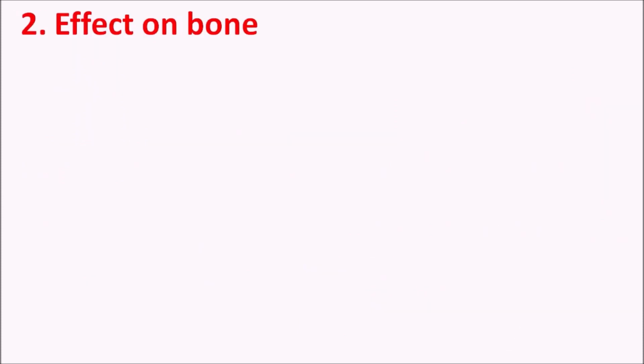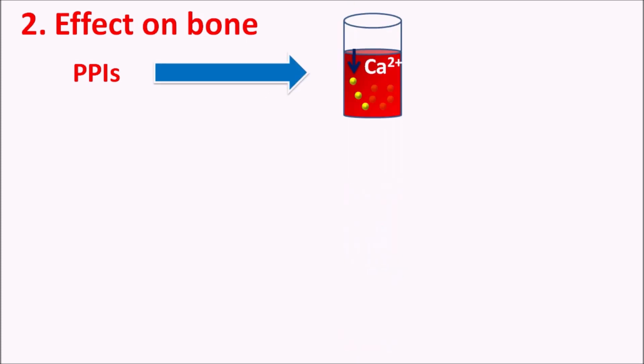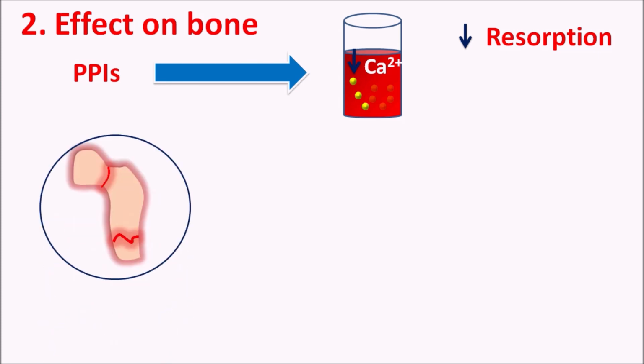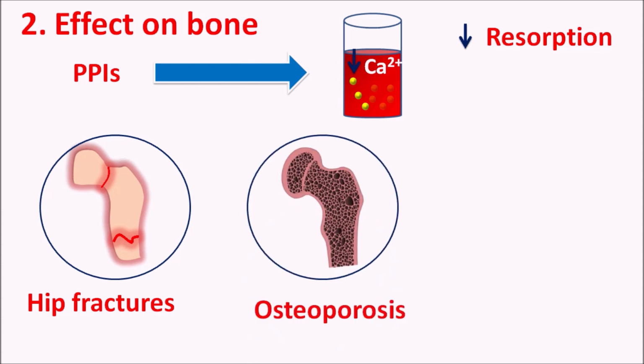Second one is the effect on bone. We have just discussed that PPIs can reduce calcium absorption. So when these proton pump inhibitors are prescribed, they can reduce the serum calcium levels, which results in decreased resorption of calcium on the bone. When these drugs are prescribed for longer periods such as 2 to 3 years, they can affect the bone. They can increase bone fractures, particularly hip fractures, and they can also increase the risk of osteoporosis in the patients.